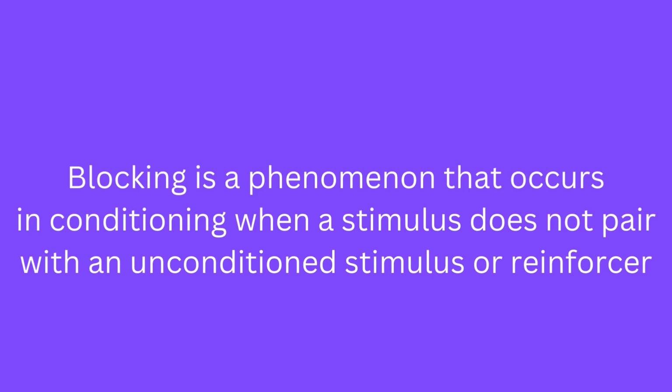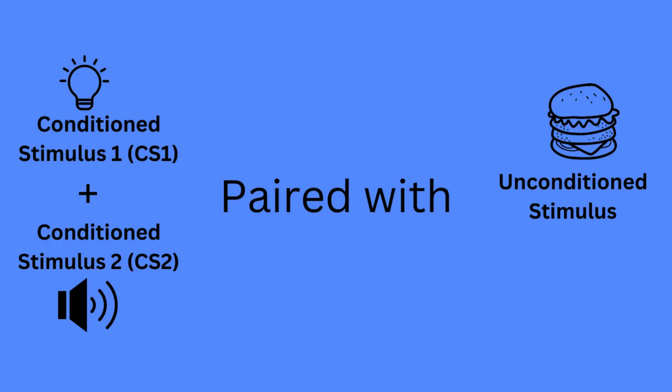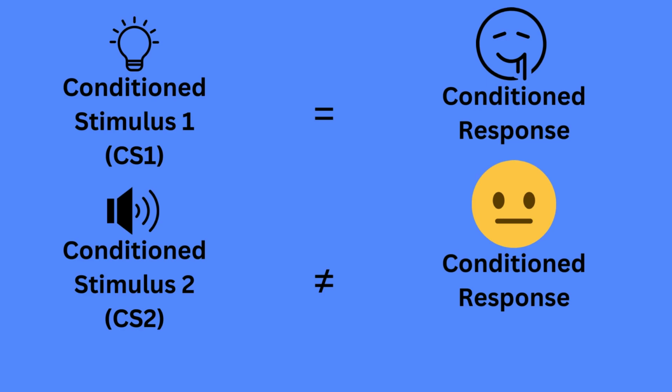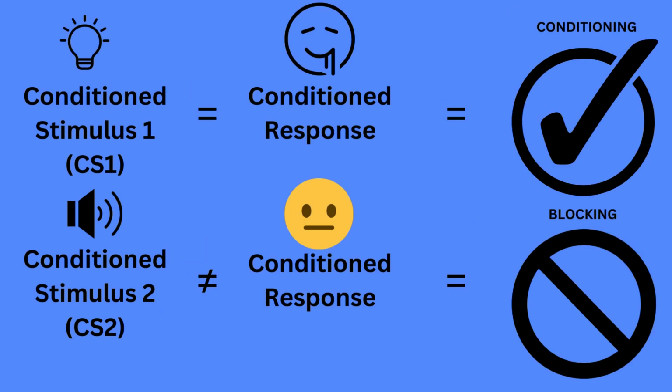Blocking is a phenomenon that occurs in conditioning when a stimulus does not pair with an unconditioned stimulus or reinforcer. Such as if we have conditioned stimulus 1 and conditioned stimulus 2 paired over multiple trials with an unconditioned stimulus, we might predict that both CS1 and CS2 would evoke a response when tested separately. When only one of our conditioned stimuli produces the desired response or behaviour, and nothing happens when we test the other individually, then blocking has occurred.